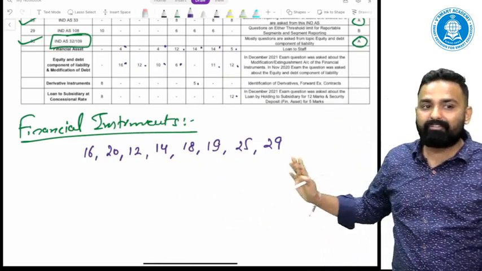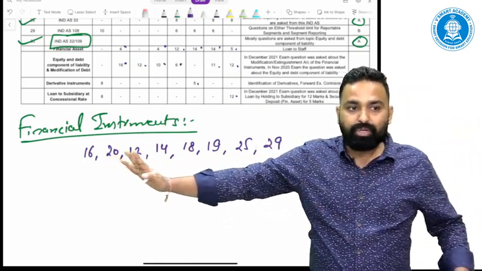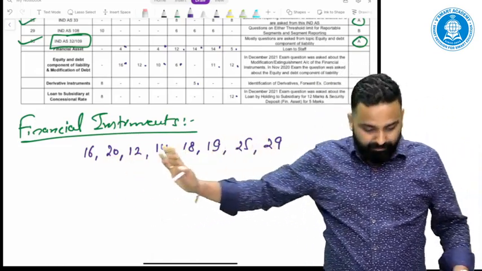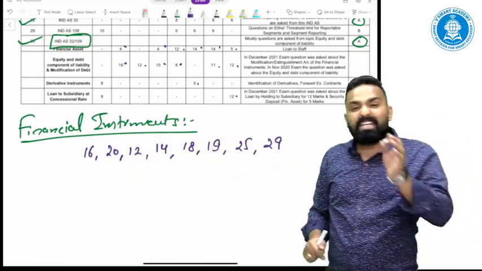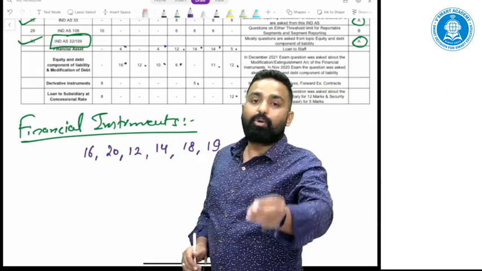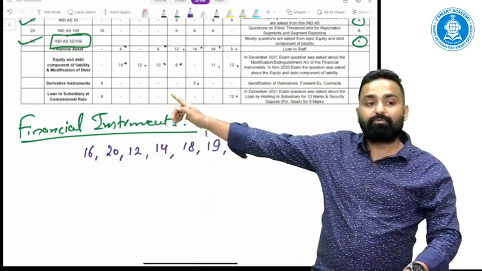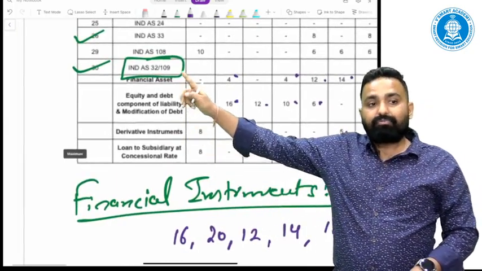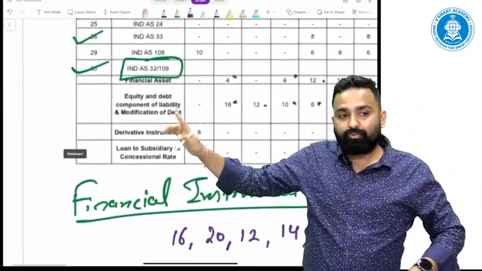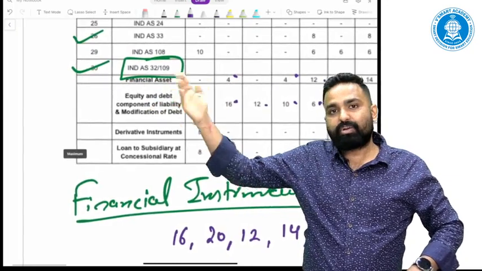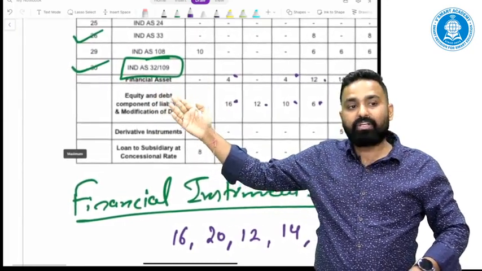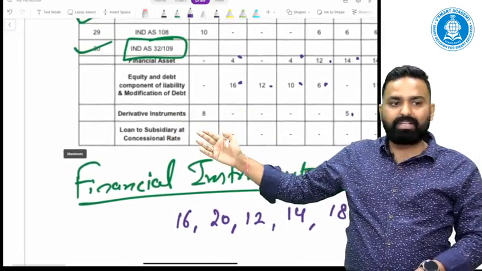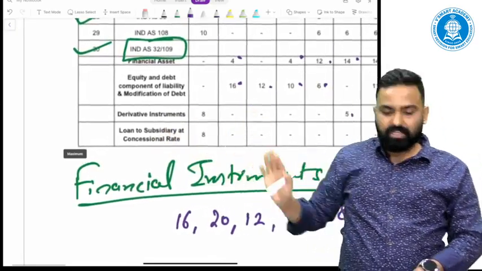Unbelievable. Seriously. If you make a simple average, then minimum 20 marks will be covered from this single topic, financial instrument. I have categorized this topic into 4 categories: questions based on financial asset, questions based on debt and equity components, questions based on derivative instruments, and questions based on loans to subsidiaries at concessional rate.